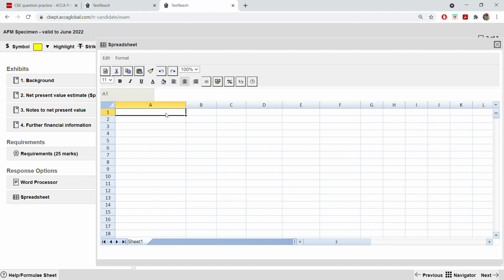Here, always start by writing which section you are answering. There are two. This is A, question number 2A. Write this statement and make sure that you complete this on time. It should be done in 45 minutes because this is a 25 marks question. 25 into 1.8, which is 45 minutes.